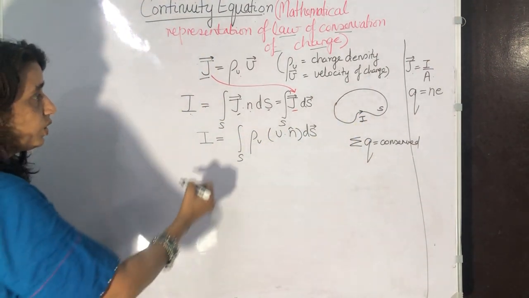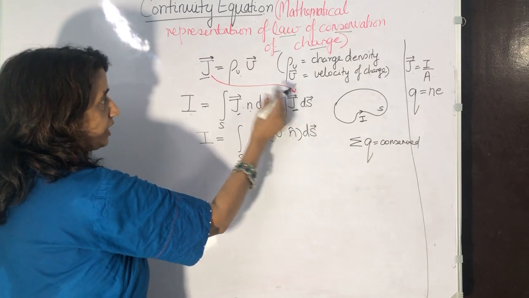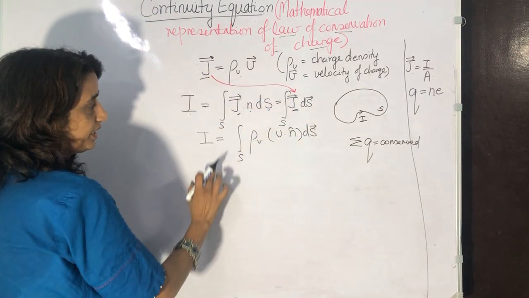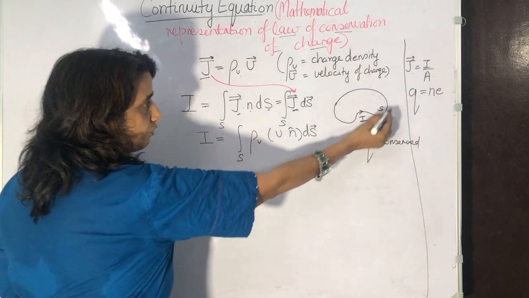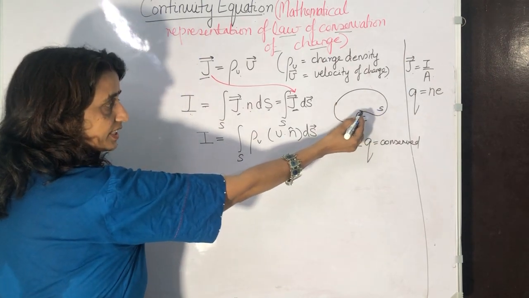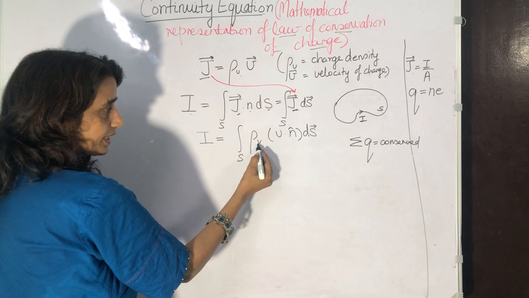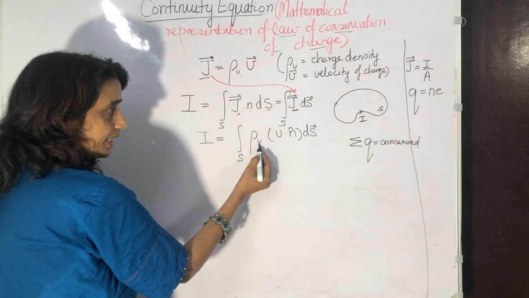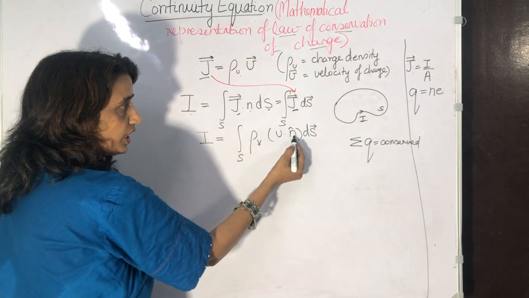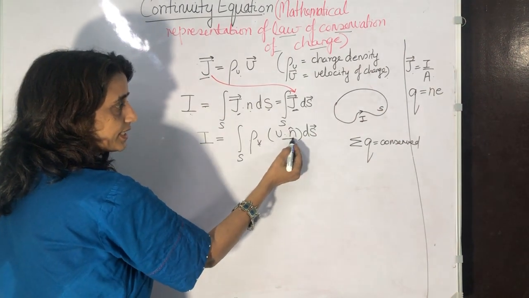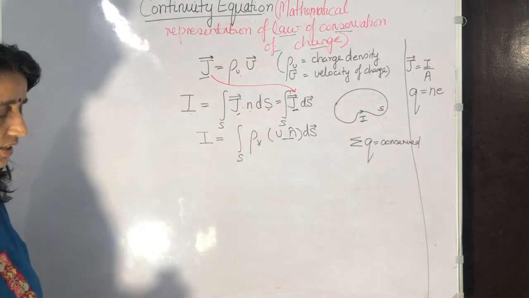So now we put the value of J from here in this equation. So current is equal to integral over S, for any arbitrary surface S, of rho V, that is the charge density at that point where the velocity of that charge is V, into V dot N dS. This is the vector representation, that is all.